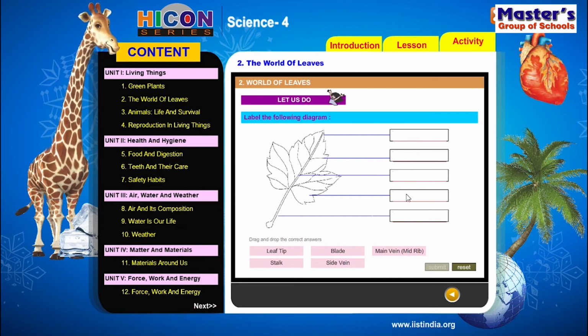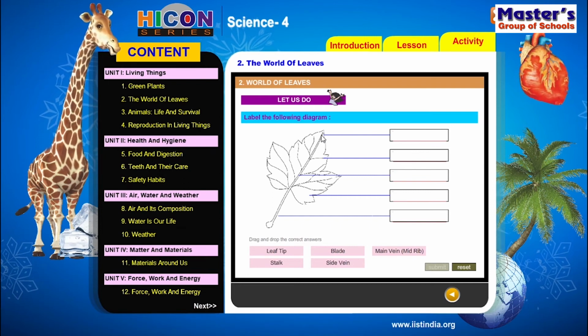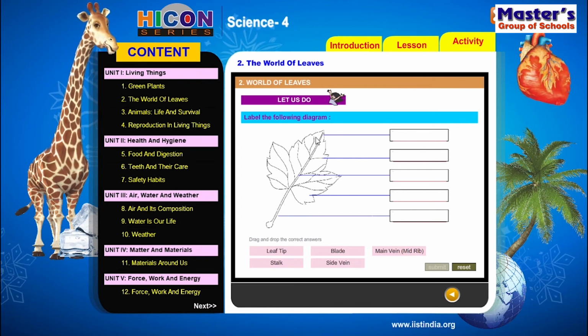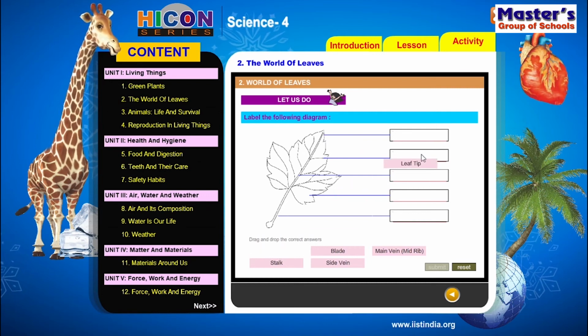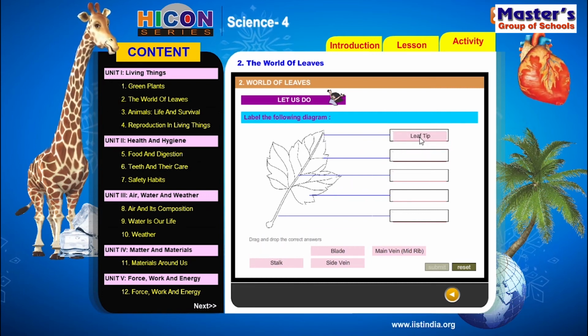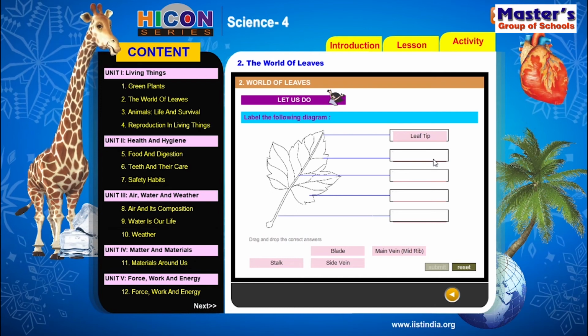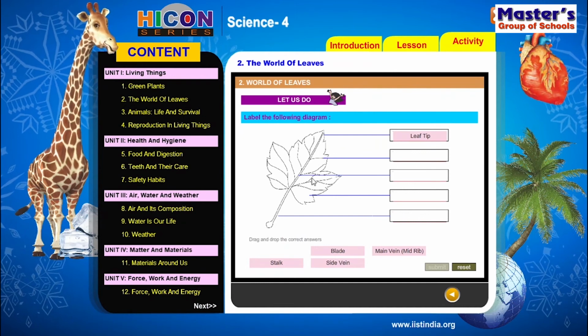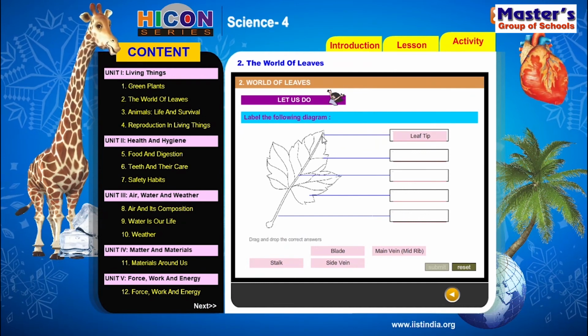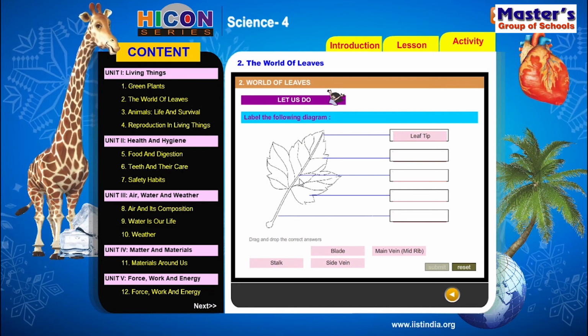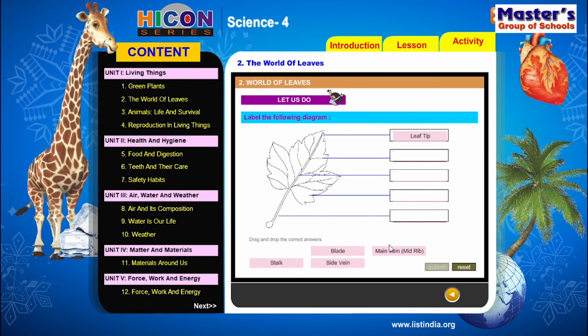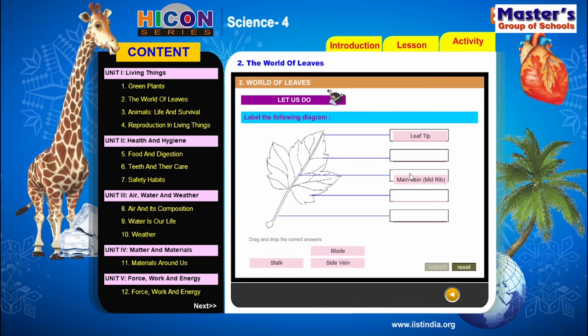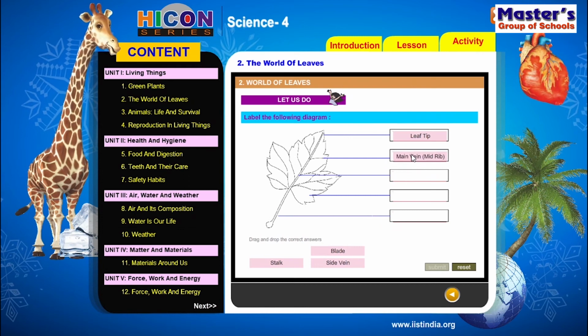So children, see the first one. This is called the tip of the leaf. The end part of the leaf is called the tip, the leaf tip. So write the part leaf tip here. So we have to identify the correct parts of each one. Next, see the second part. The second part represents the middle thick tube. The thick tube which passes through the middle of the leaf is called the main vein or midrib. So write main vein in the second box.